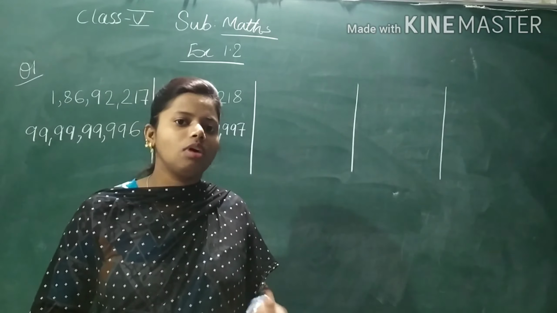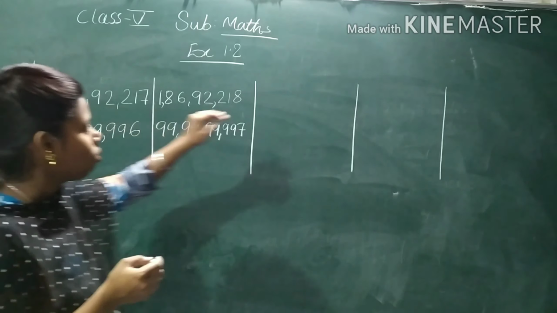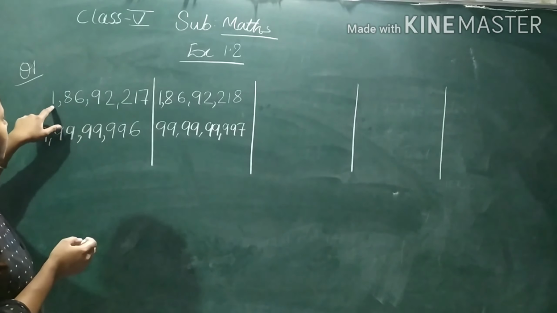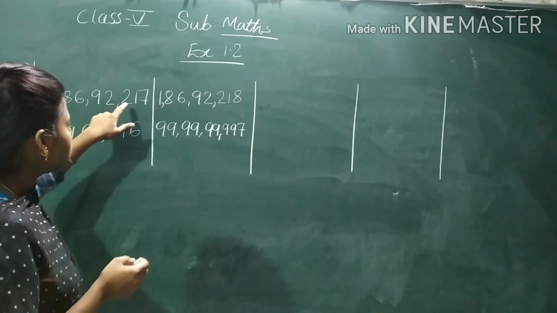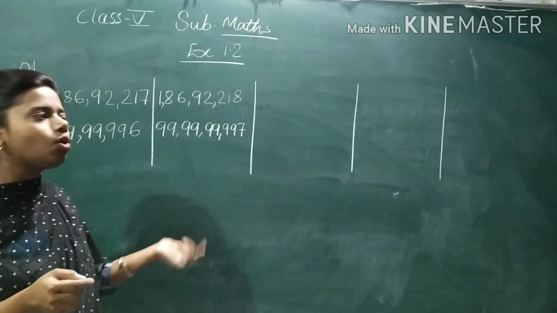Now see, you will complete the series. We have to write not only one successor, but 3 successors of this number. See, one is already there. It is 1,86,92,217. It is 1,86,92,218. See, here it was 217, now it is 218. Then after that what will we write? 219. Now how has 219 come?